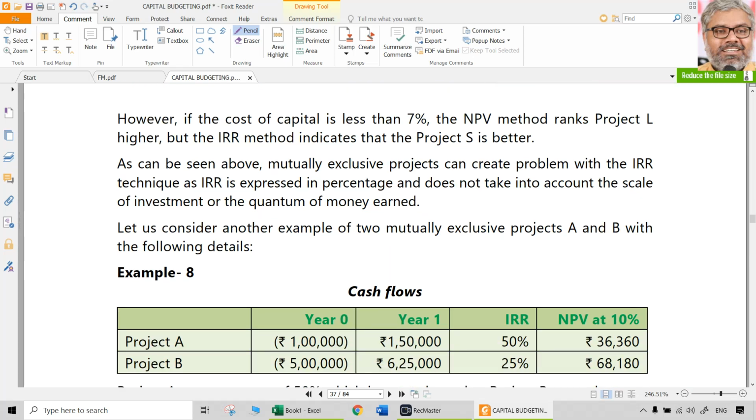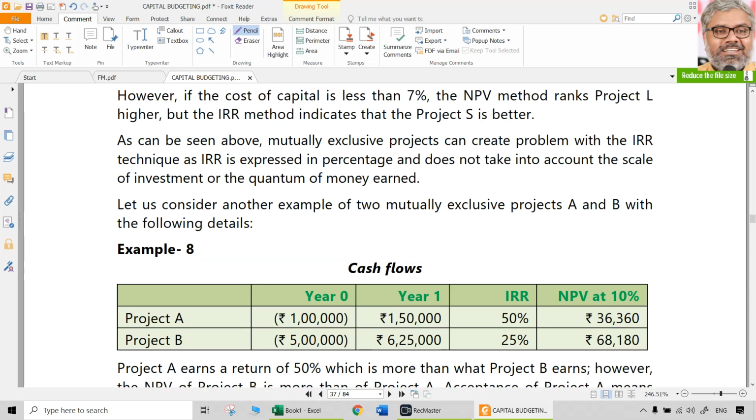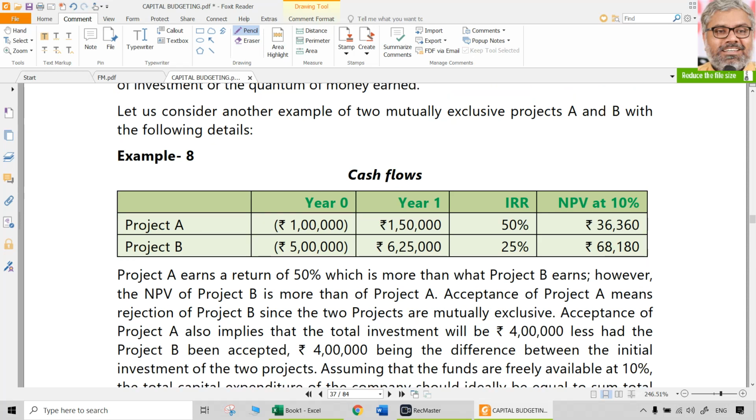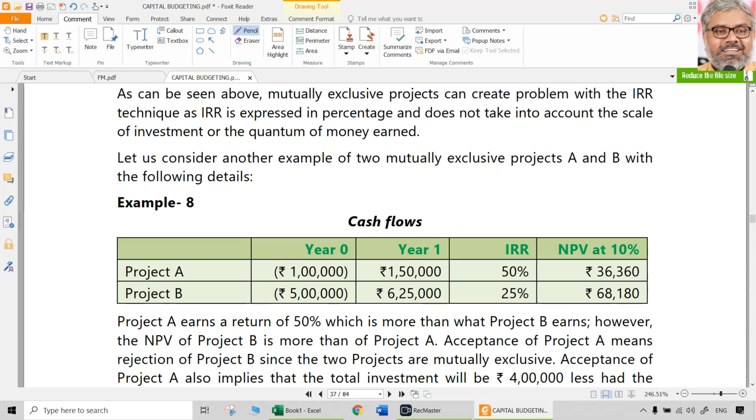Like this, NPV profiles can be used also for taking decisions, particularly for mutually exclusive projects. If you plot two projects on a graph, this NPV profile can be done. Are we going to do that in the exams and all? Definitely not. It is only for understanding how NPV and IRR can be used together as selection criteria. Selection depends upon the actual cost of capital and the actual rate of return required by the company. That is something to be noted in reality, not for us to decide. That's it. That is the issue here.